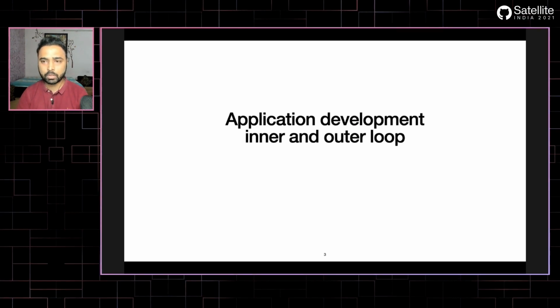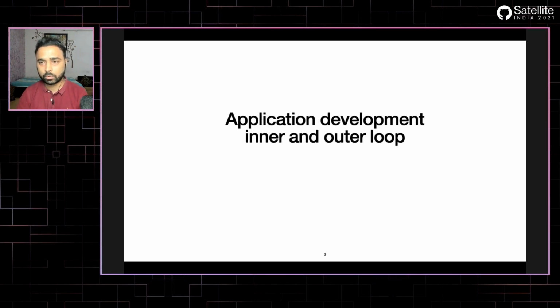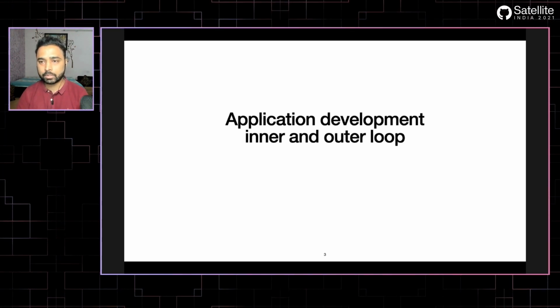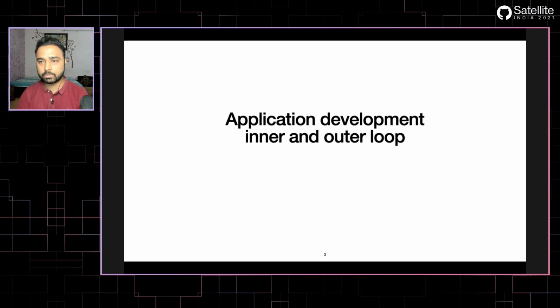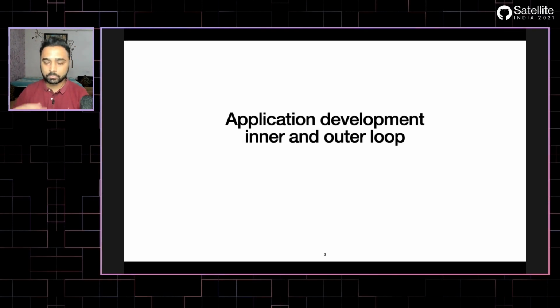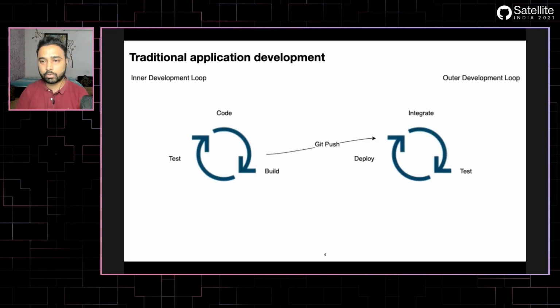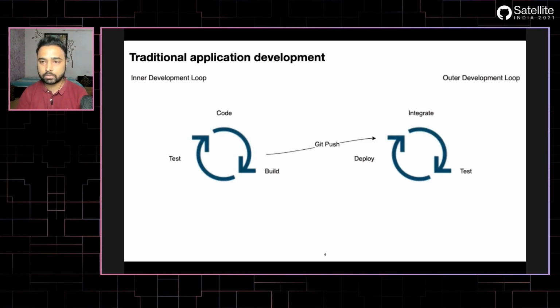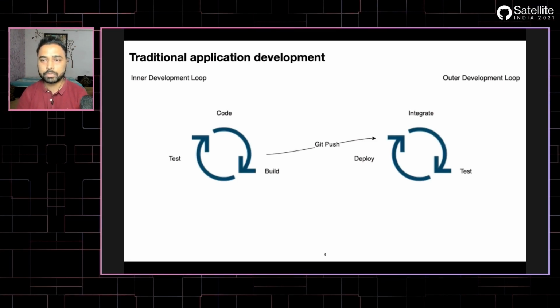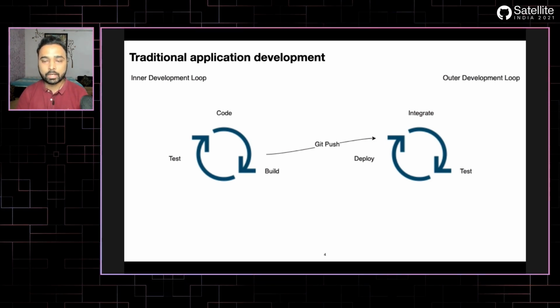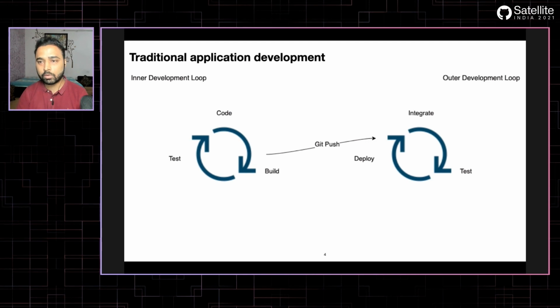Let me talk about the application development inner and outer loop. This is not a new concept. The term may look a bit new, but the way we have been developing applications over the years as developers is pretty much the same. When you start working on an application or a story item, you are in your inner development loop. This is where you are coding, building, testing, and verifying everything locally if possible.